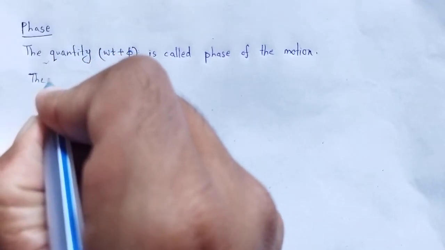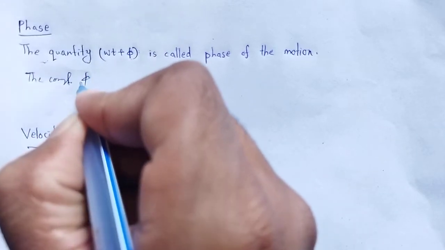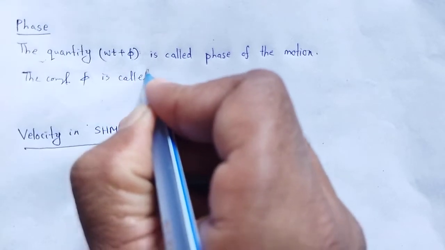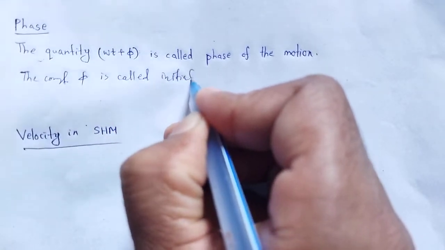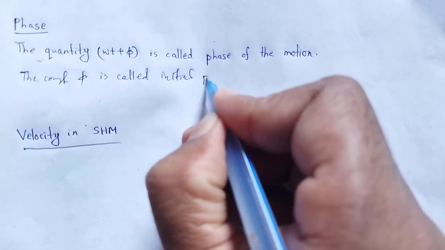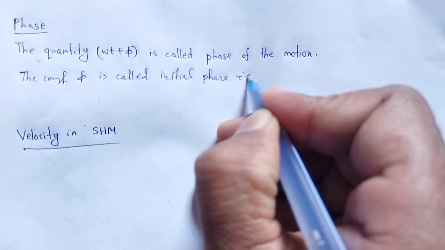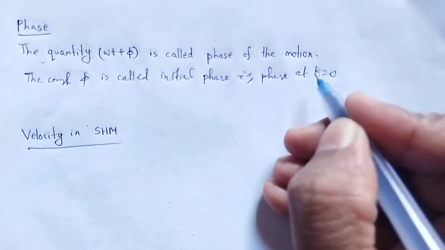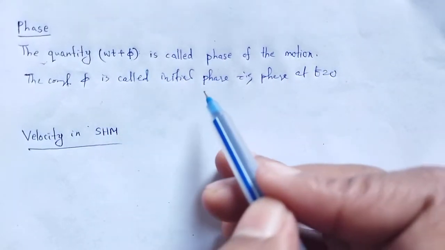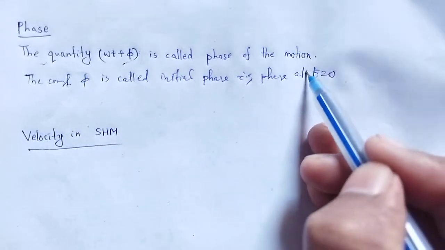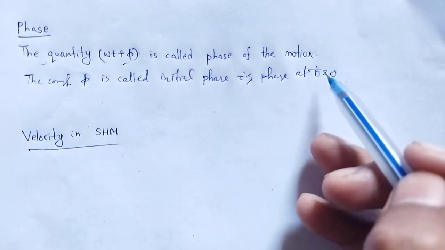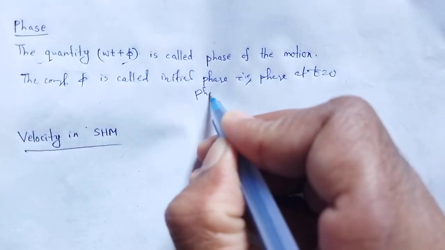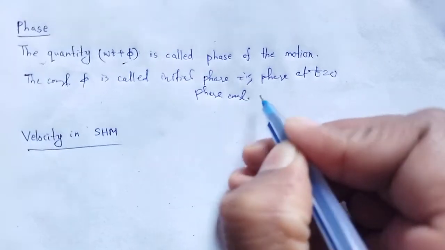The constant phi is called the initial phase, that is the phase at t equal to 0, which is only phi. It is also known as the phase constant.